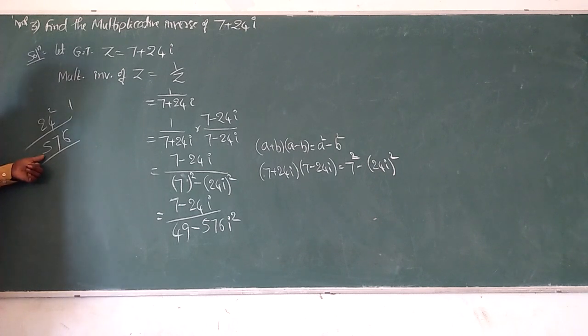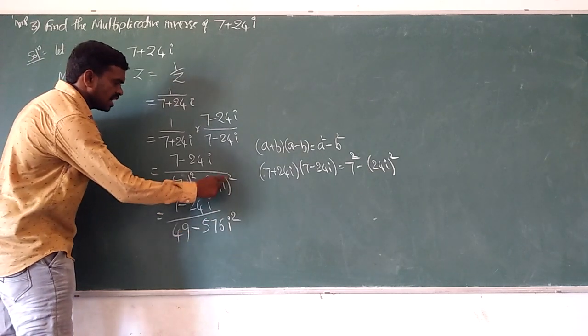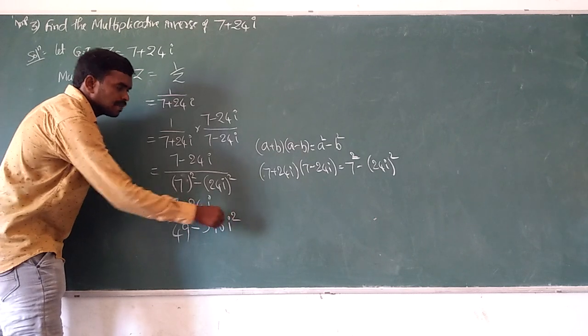In a single step we can multiply 2 numbers, 3 numbers. I will tell you some way. 24 square is 576. I square means i square. What is the i square value? Let's see.